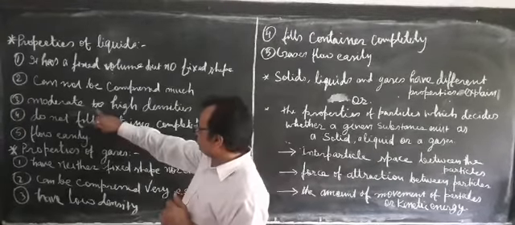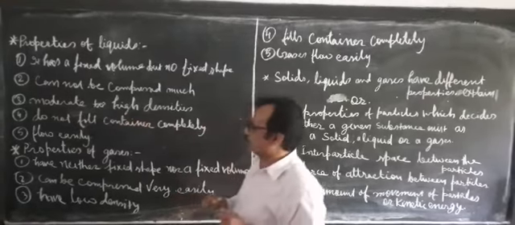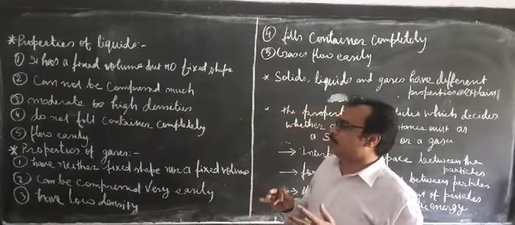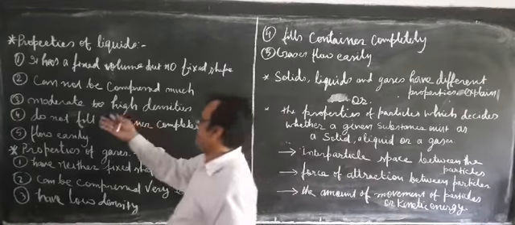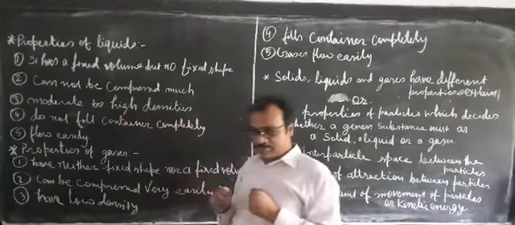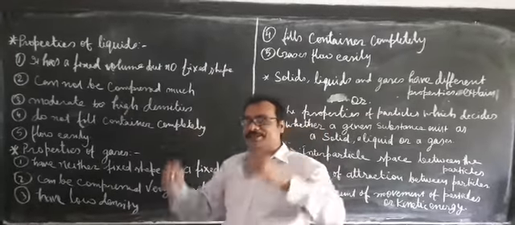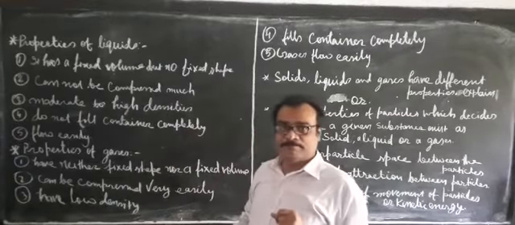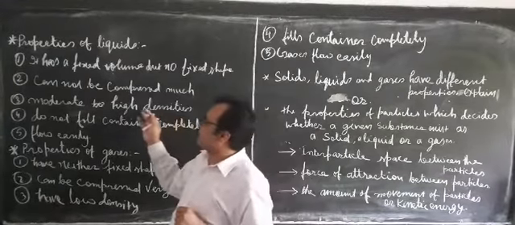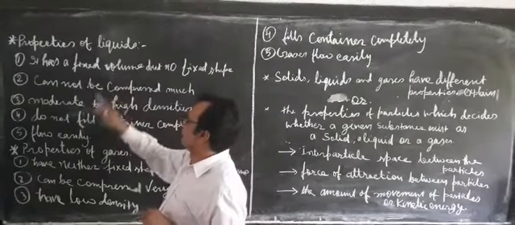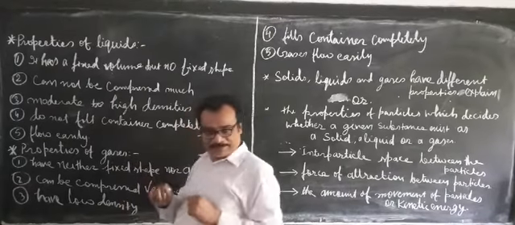Third, moderate to high density. That means densities are variable. Some liquids have moderate density, some have high density. Like mercury has the highest density among liquids. Density depends upon mass and volume, because density is mass by volume.